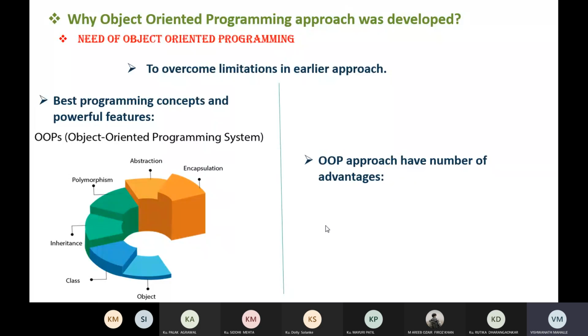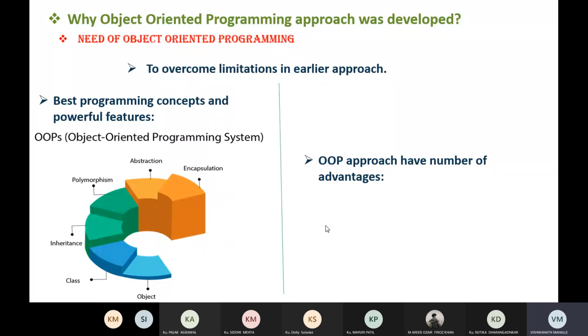Then we will see the advantages of the object oriented programming approach, and then we will learn the principles of object oriented programming, in which we will learn the concepts and features. Class and object concepts we will learn, and the different features: encapsulation, abstraction, polymorphism, and inheritance.